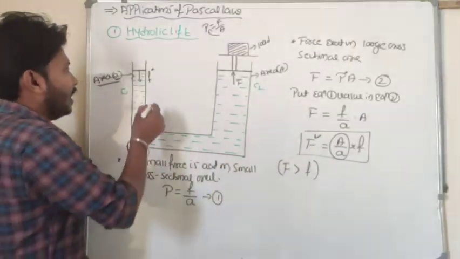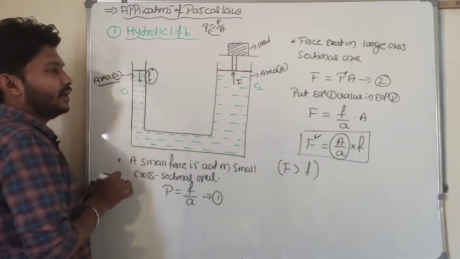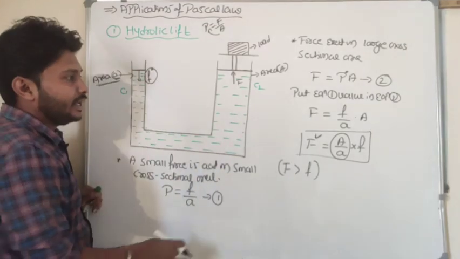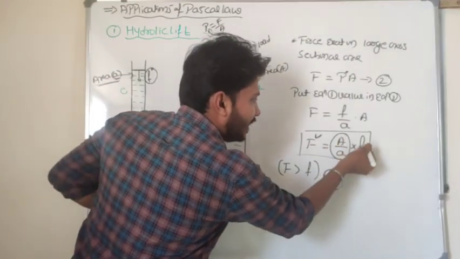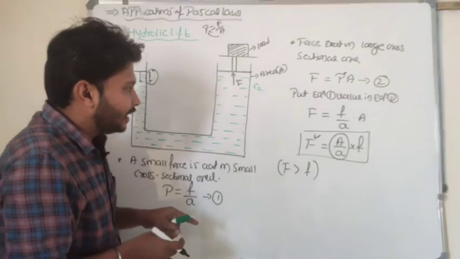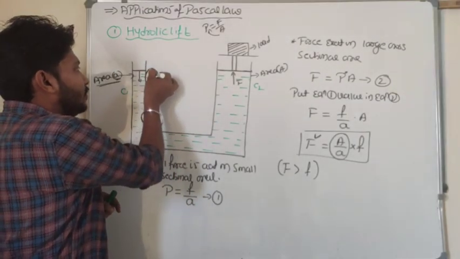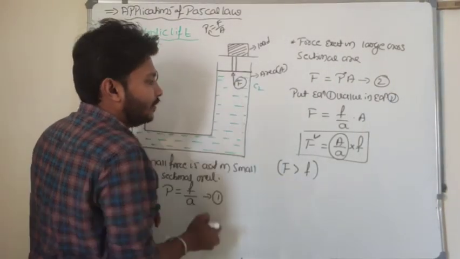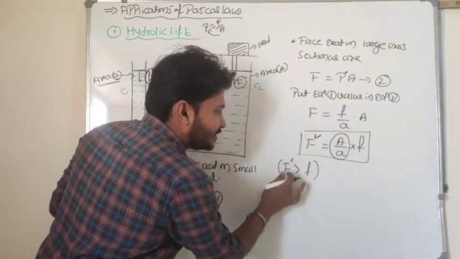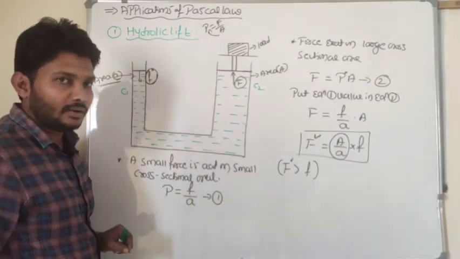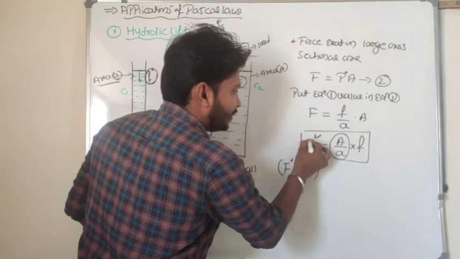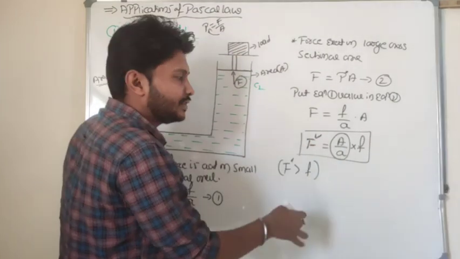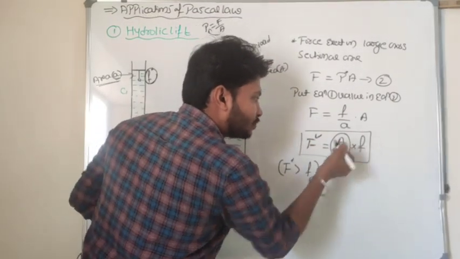So look here, I apply a small force f here. This large force F is equal to A by a into f. So comparatively, this capital F value is greater than that of f here. Why? Because by the mathematical expression, capital F is equal to A by a into small f.